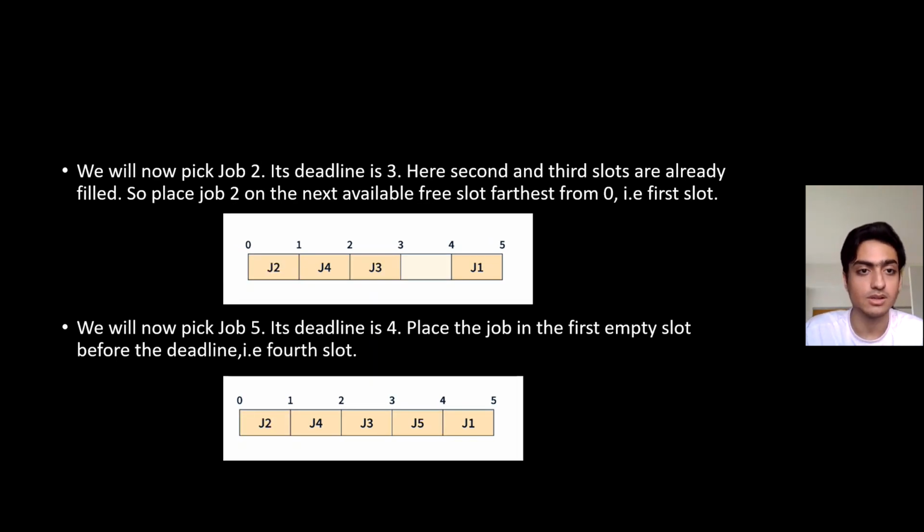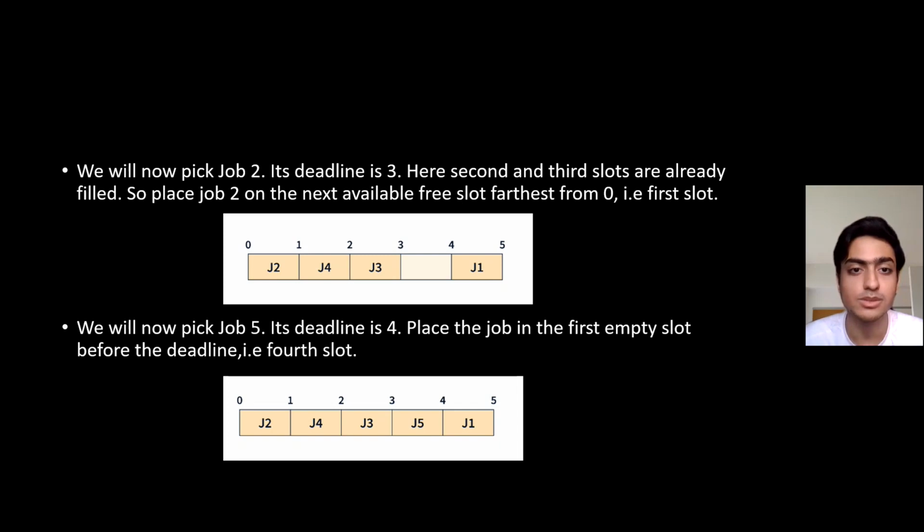Then moving on, we will pick job number 2. We have first ordered them in a descending order, and then we are placing them according to their deadlines.